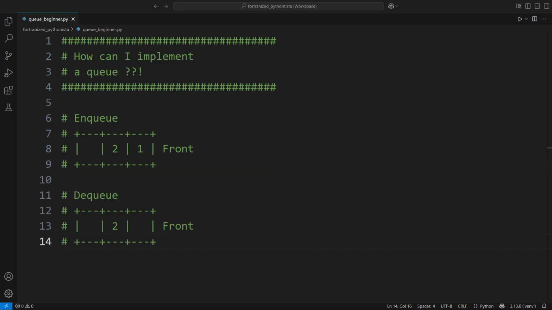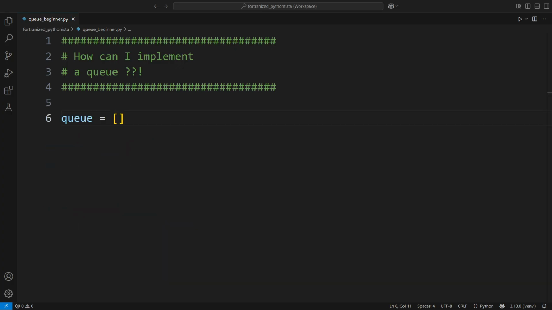Most important thing here, to implement a queue, you don't need a fancy data structure, just a list. And you need two methods. Add an item to the end of the list, enqueue, and remove the item from the front of the list, dequeue. So we can use the append method of the list, and the pop method that removes the item at the given position in the list. So we need 0 here.